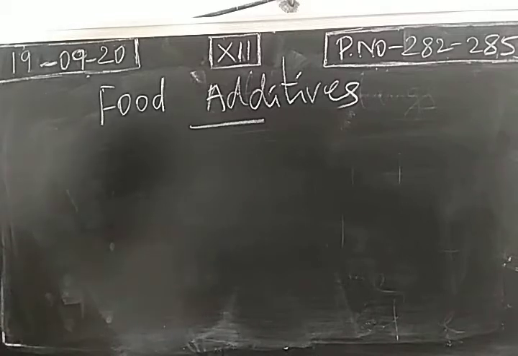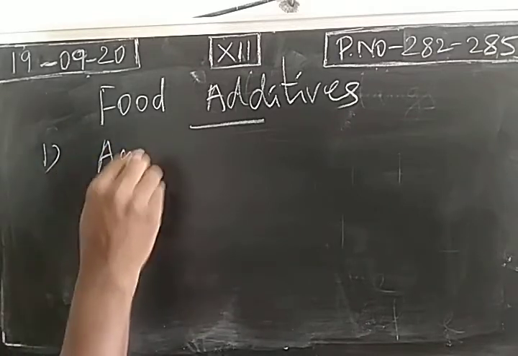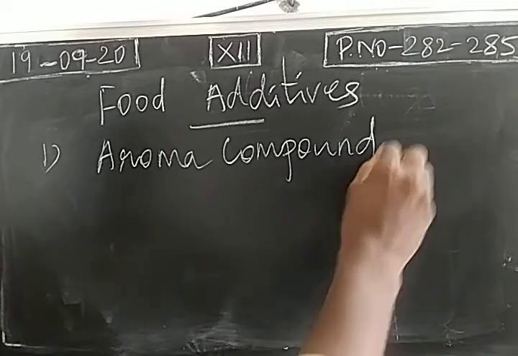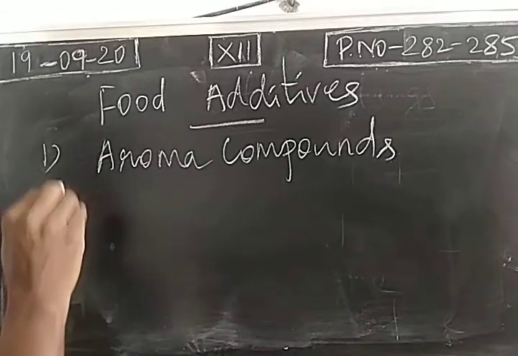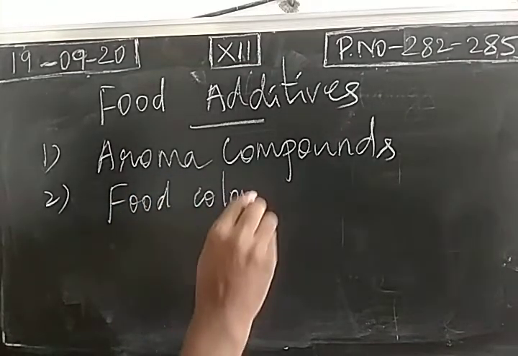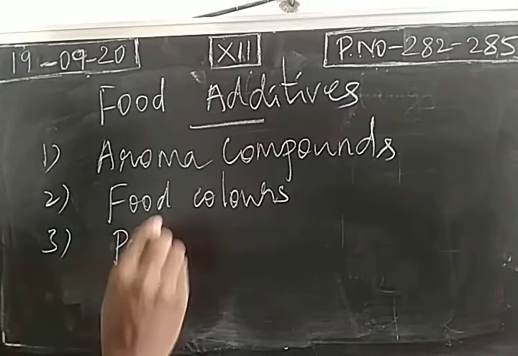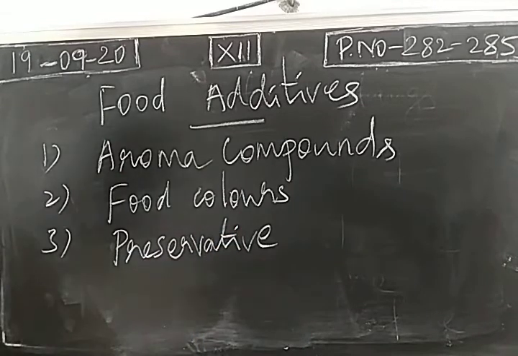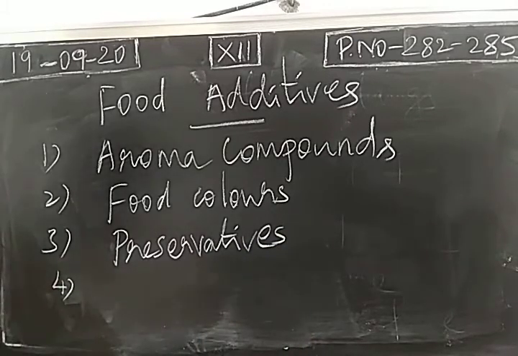So what are the common food additives? Aroma compounds, which are added to increase the fragrance or aroma of the food. Next, colors, artificial colors. Food colors can be added. Third, preservatives. To increase the shelf life of food, we add preservatives. Number 4, stabilizers.